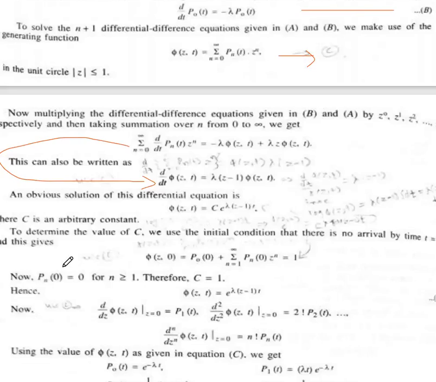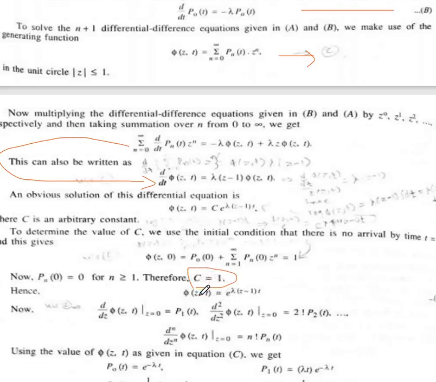Here c is an arbitrary constant. To determine the arbitrary constant c, we will use the initial conditions. There is no arrival by the time t equal to 0, so put t equal to 0, then phi of z comma 0 equals p0 of 0 plus summation n equal to 1 to infinity pn of 0 z to the power n, which equals 1. So phi of z, 0 is equal to 1. Now pn of 0 equals 0 for n greater than or equal to 1. Therefore we get c equal to 1.